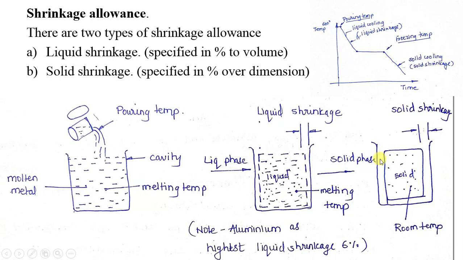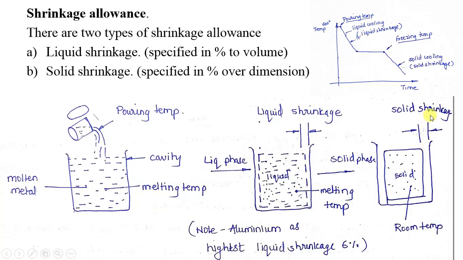So what about the area which has shrunk? How will you fill this area? As the material has shrunk, you will find that a gap between the mold wall surface and the casting has been generated. This gap will be filled by the riser.